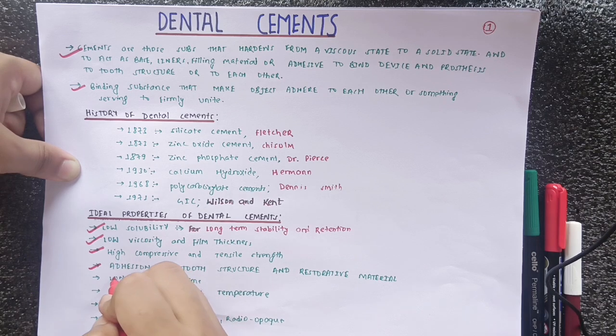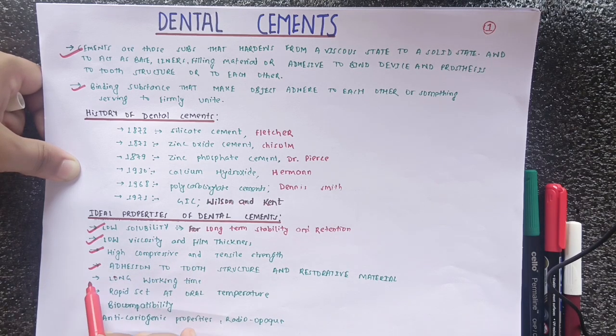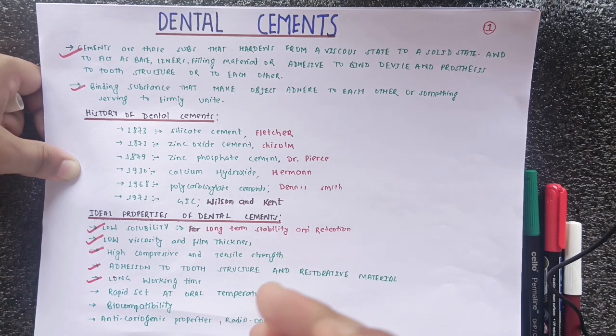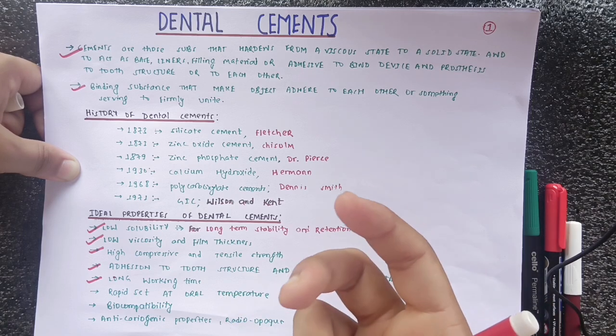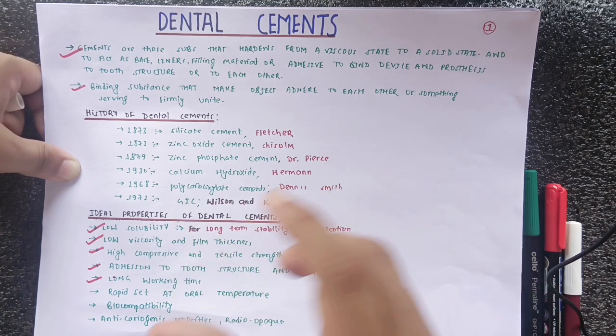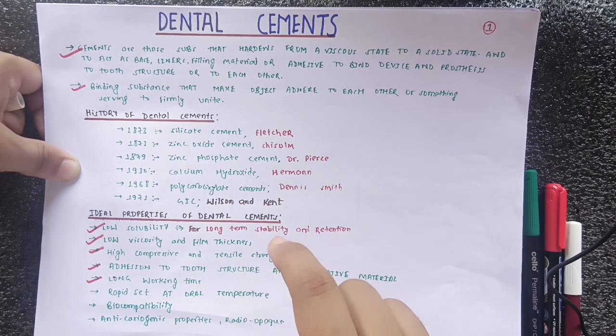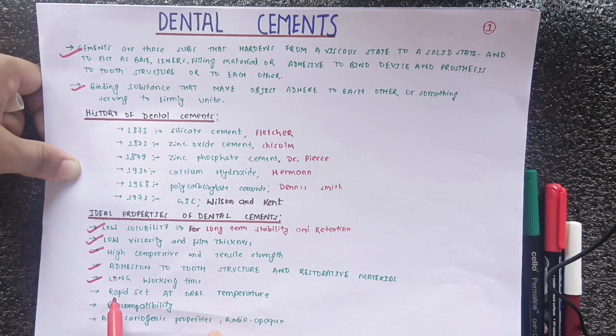Similarly, it should have a long working time. If it has a long working time, we can get proper time for the manipulation of the dental cement in our oral cavity. After that I have written rapid set at oral temperature.